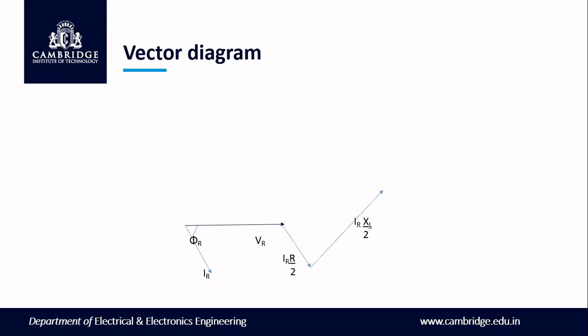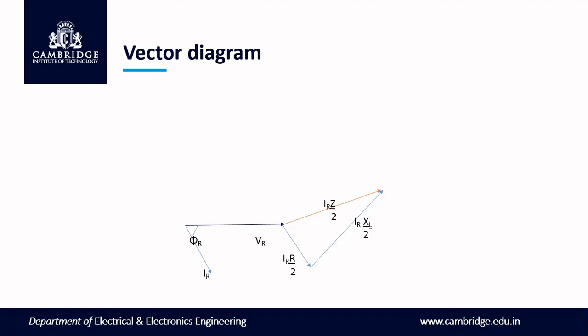So this will be the drop IR into XL by 2, because it is divided into half. Next, joining these two, you will be getting IR into Z by 2. So this half part is over. Next, you have the capacitance placed in between the two impedances.